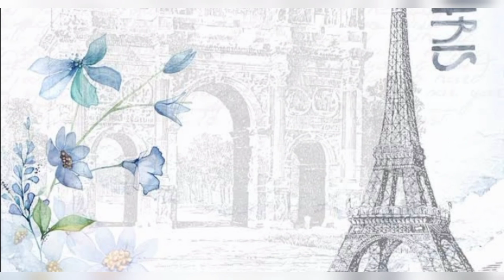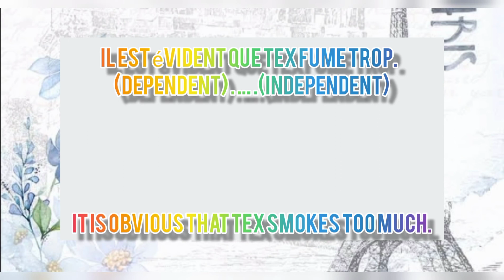Now I will give an example of one sentence which emphasizes one of the words. The sentence is: it is obvious that Tex smokes too much. In French: Il est évident que Tex fume trop. Here we can see "it is obvious."